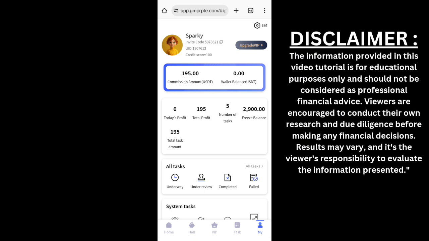For example, if you place a withdrawal of 200 USDT, what you are going to receive is 100 USDT, because they are reserving 100 USDT for themselves and paying you 100 USDT. So that is how this platform's withdrawal works.